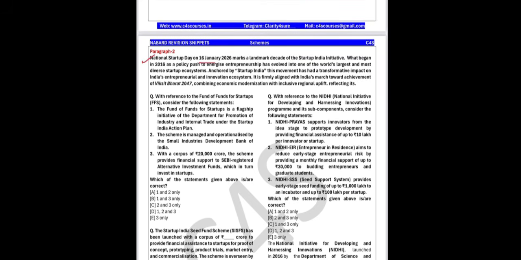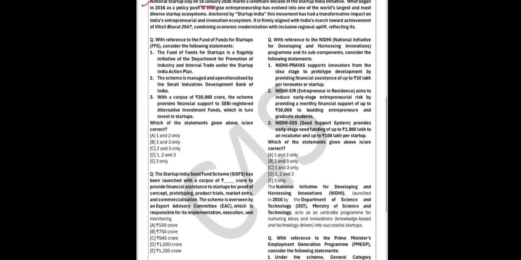Okay, so recently we celebrated National Startup Day on 16th of January, and here are some different schemes that are important. Let's discuss them through MCQs. Okay, so first question is, with reference to fund of fund scheme for startups, consider the following statements. Okay, fund of fund for startups. So fund of fund for startups is a flagship initiative of Department of Promotion of Industry and Internal Trade, that is DPIIT, under the Startup India Action Plan.